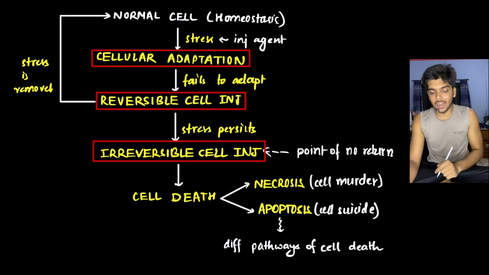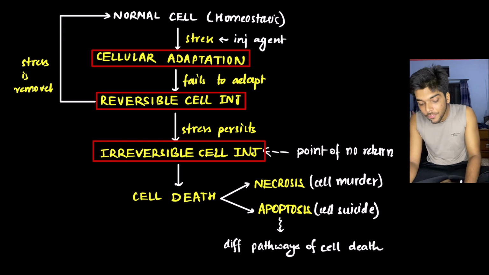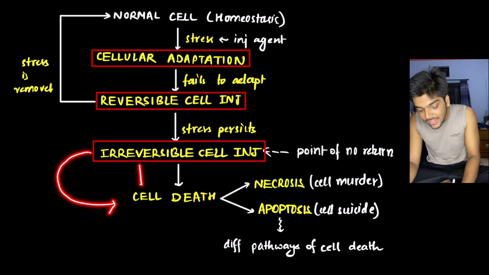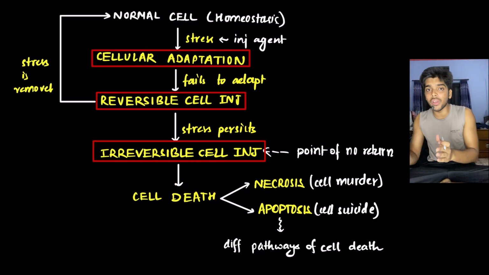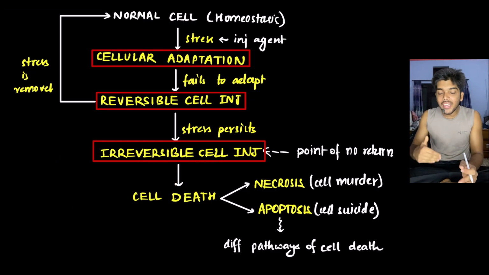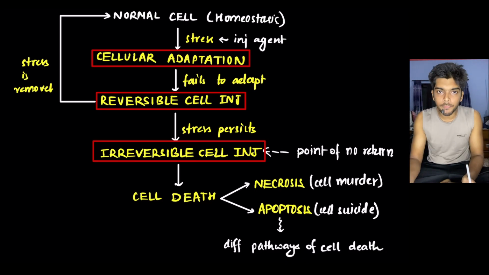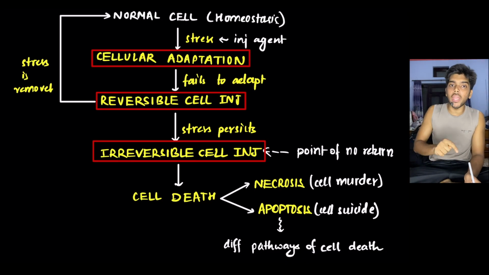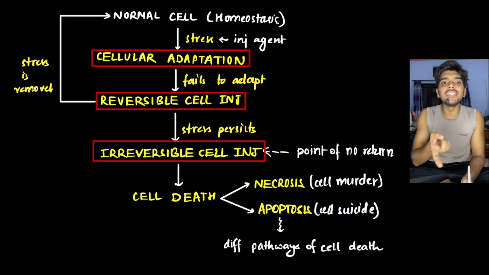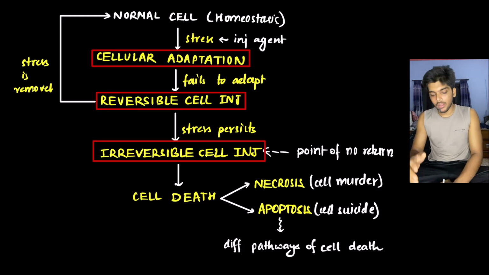But the pathways it follows to reach cell death are of different types. There are different pathways which the irreversibly injured cell can follow to eventually reach cell death. And depending on the pathway, the morphological changes that happen in the cell are different as well.